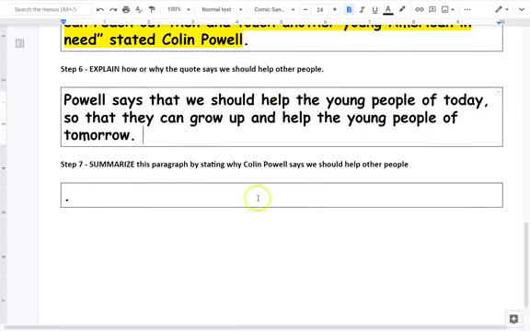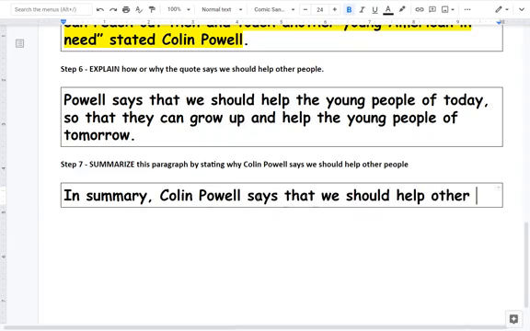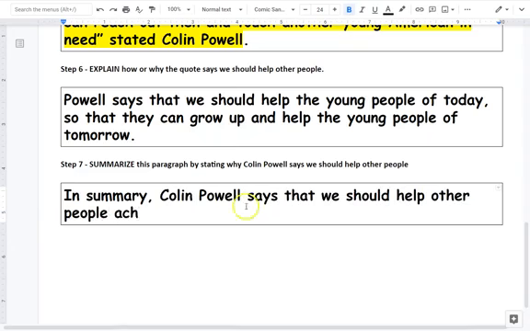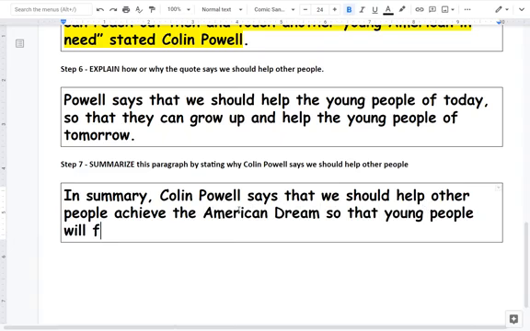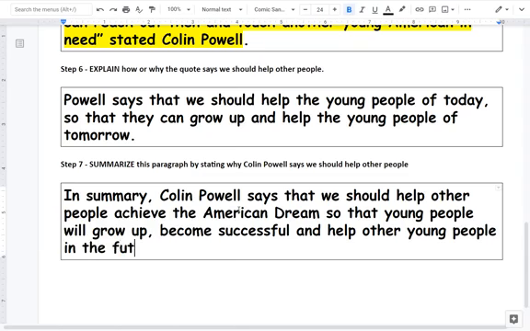Now, step 7 is our last step. So we're going to write in summary because we don't write in conclusion unless it's the conclusion paragraph. So in summary, Colin Powell says that we should help other people achieve the American dream so that young people will grow up and become successful, and help other young people in the future.